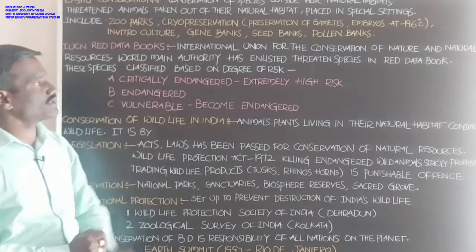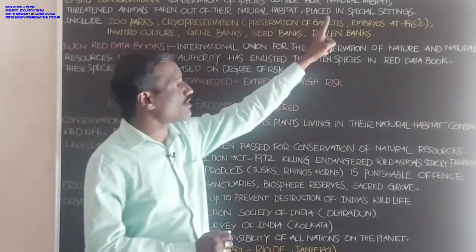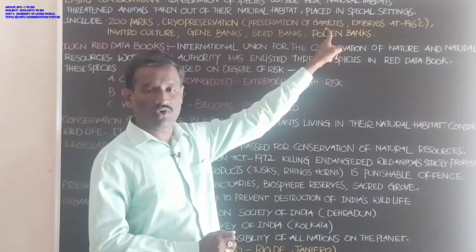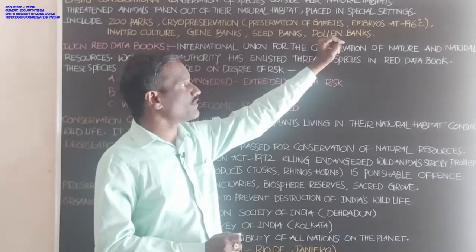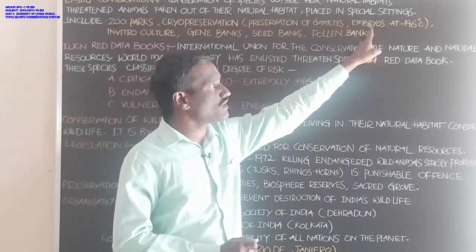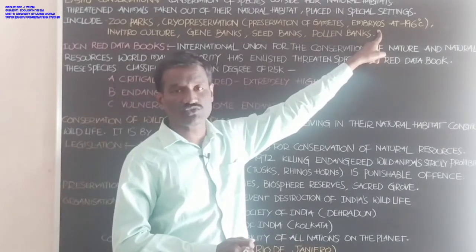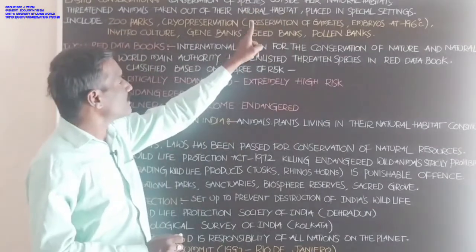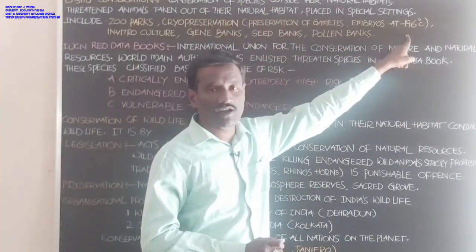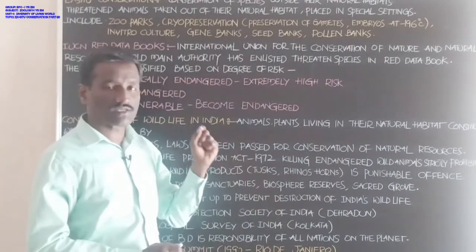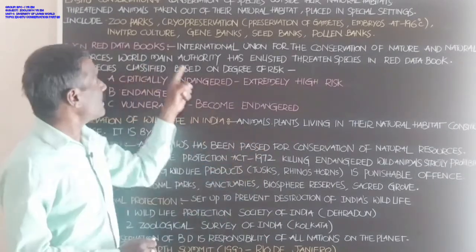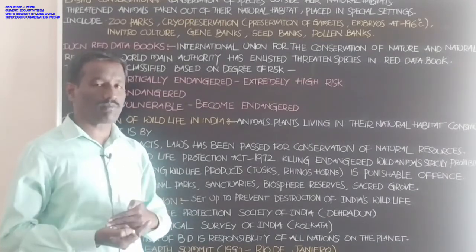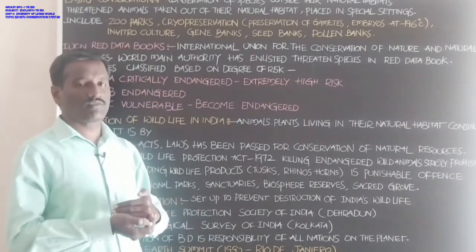Cryopreservation means preservation of the gametes. Gametes means female and male gametes, ova or sperm cells. Embryos of living organisms, embryos of different plants and animals, are preserved at minus 196 degrees Celsius. That is called cryopreservation.